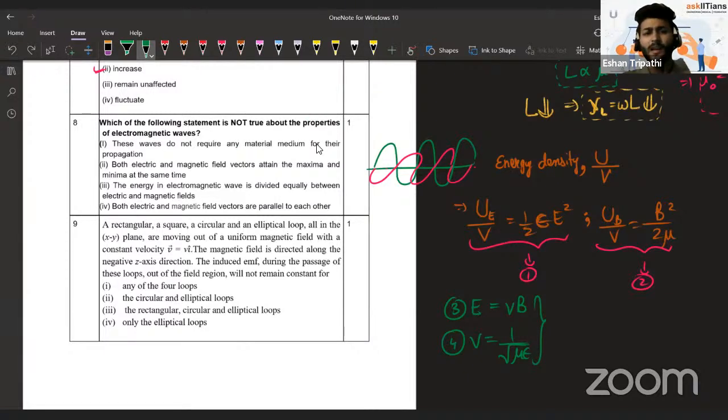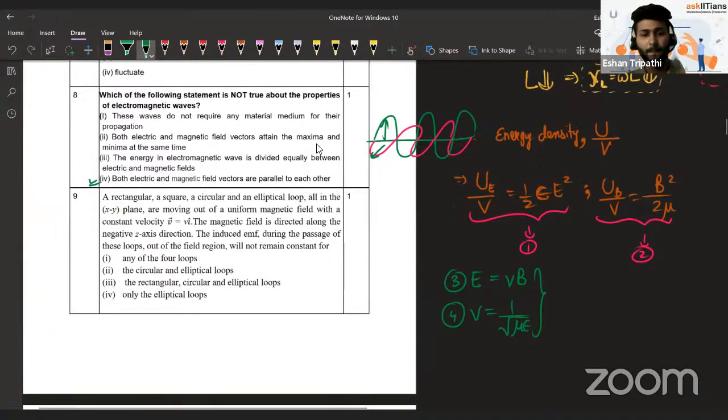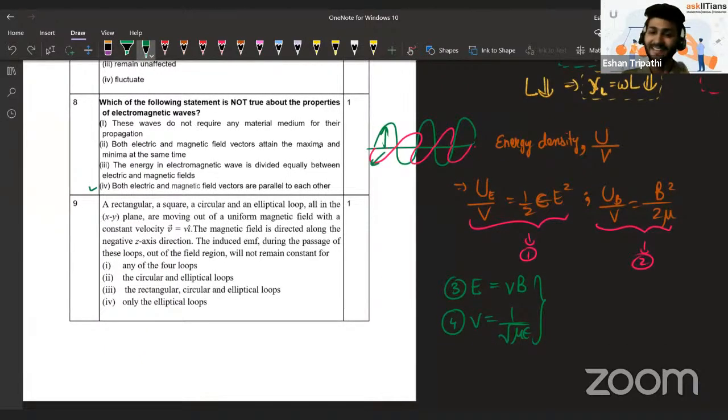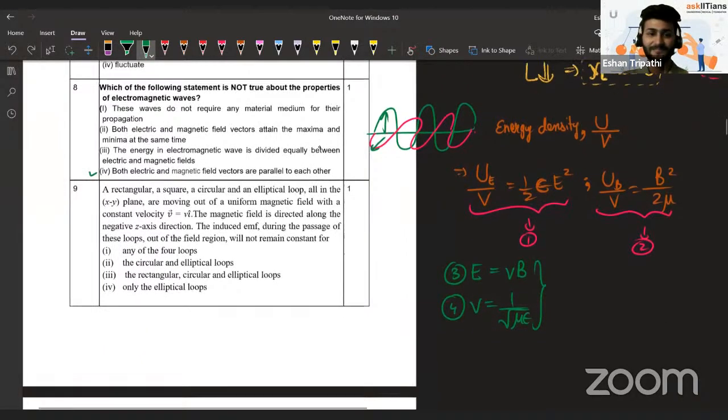Why is the fourth part wrong? Are the electric and magnetic fields parallel? No, as you can clearly see, they are perpendicular. So fourth will be the correct answer in this case. Okay, so for these kinds of questions, if you just clarify these 4 points before the exam, believe me, most of the electromagnetic waves chapter will be done through it. All you need to do rest is write the equations of the waves, nothing else.